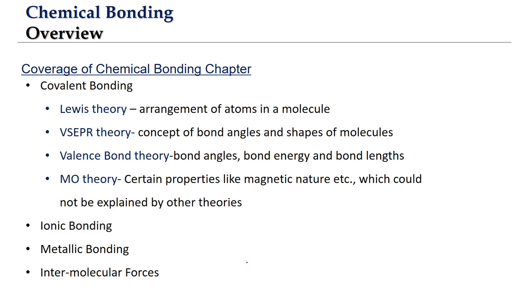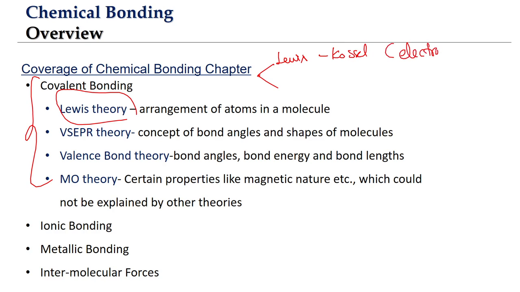Now in terms of the overall coverage of the chapter, what are we going to cover? Starting with the theories that try to explain the covalent bonding, beginning with the Lewis theory. There are multiple approaches. One is the Kossel approach, which mainly talks about the electrovalent bond, later going to be called the ionic bonding. And there is the Lewis-Langmuir approach, which mostly deals with the covalent bonding.